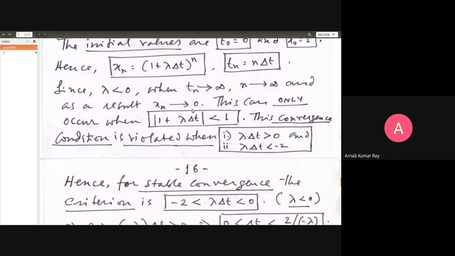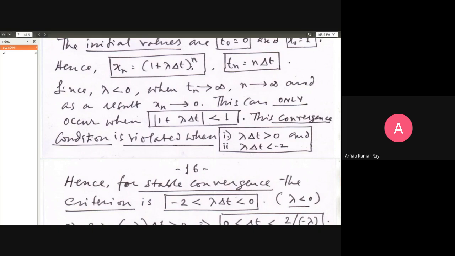Suppose this number were to be 2. 2 raised to a very large number: 2 raised to 2 is 4, 2 raised to 3 is 8, 2 raised to 4 is 16, 2 raised to 5 is 32, then 64, like that.